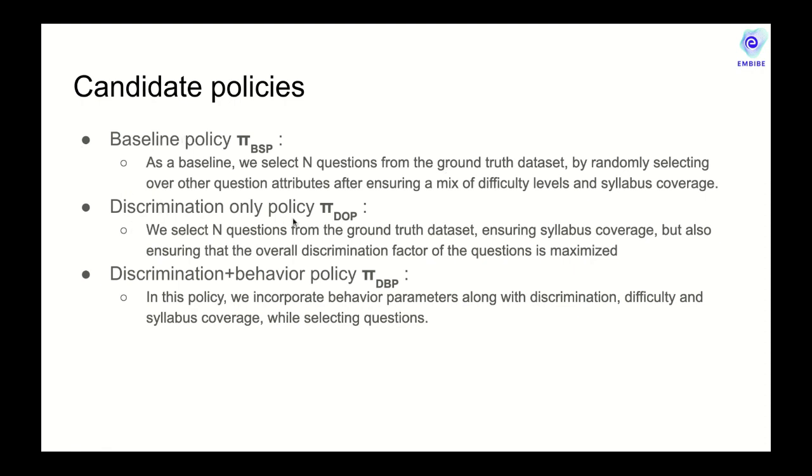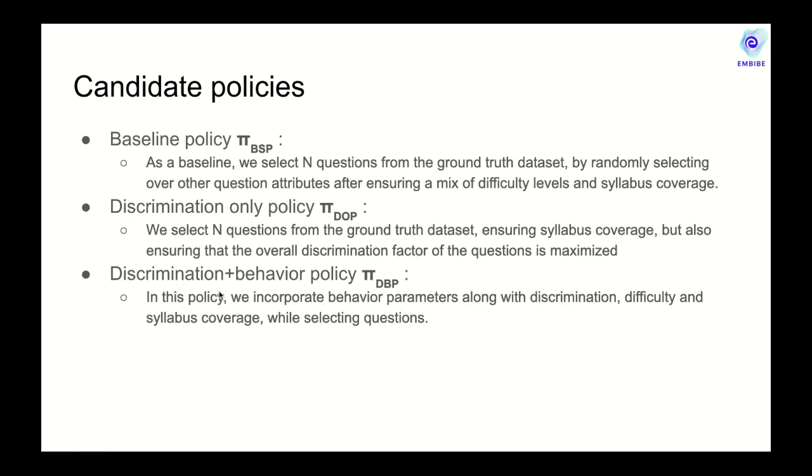In the discrimination only policy, represented by pi DOP, in addition to the baseline policy, we also specify that the questions should have highest discrimination available. In the paper, we showed that if a question paper satisfies this particular policy, then it is D-optimal.